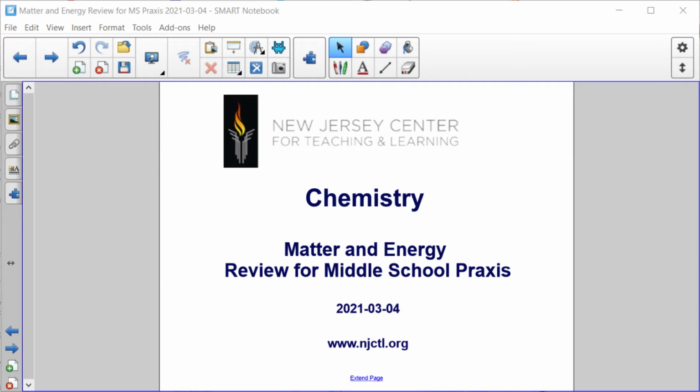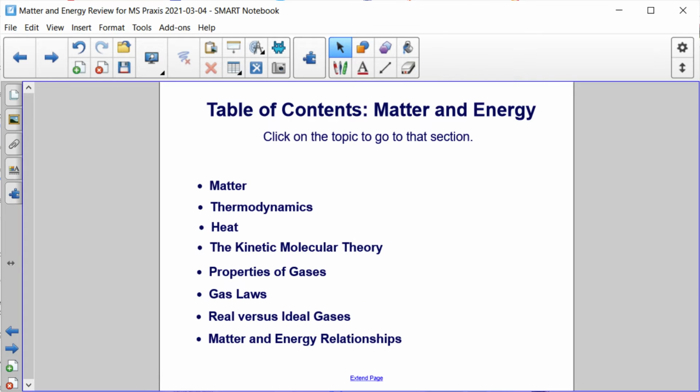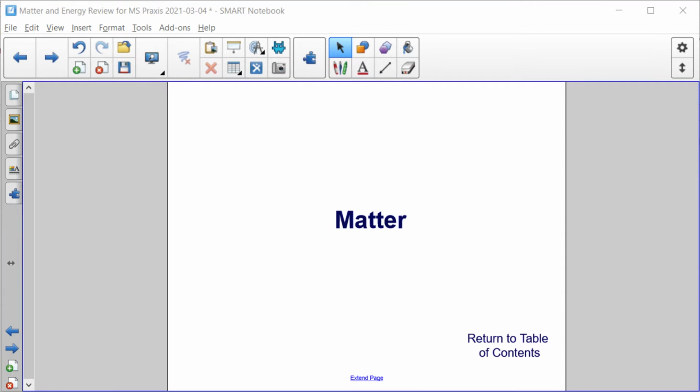Okay, this is a chemistry review of matter and energy for the middle school Praxis. We will review the following topics: matter, thermodynamics, heat, kinetic molecular theory, properties of gases, gas laws, real versus ideal gases, and matter and energy relationships. Let's start by reviewing matter.